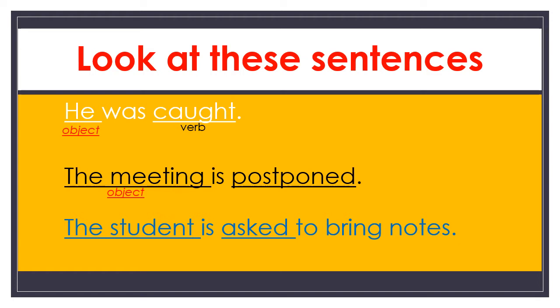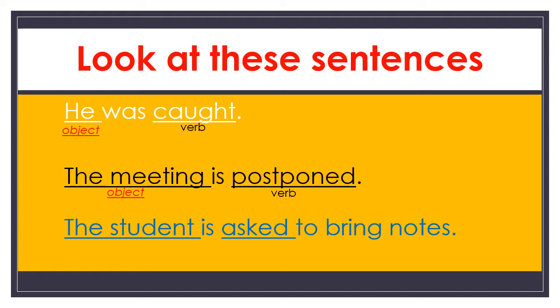Now look at the second sentence. The meeting is postponed. Here, the meeting is an object. And what is the verb? Yes, postponed. Who postponed that meeting? We don't know.